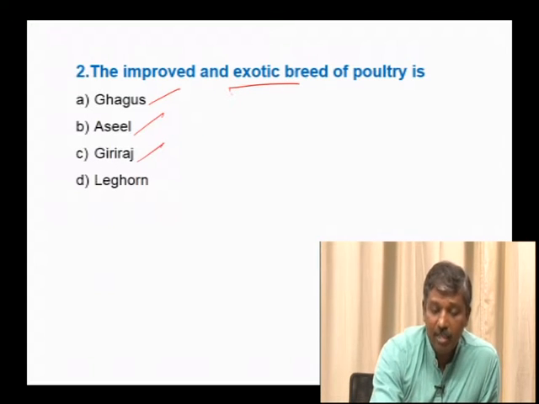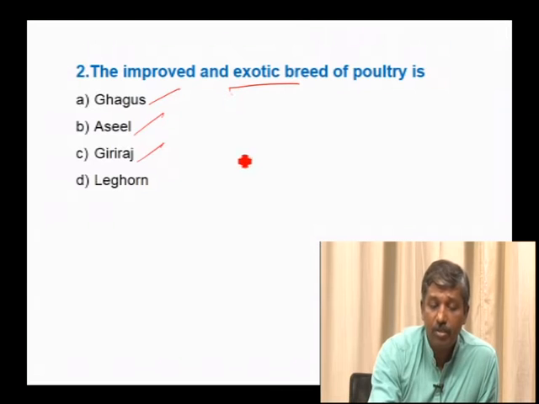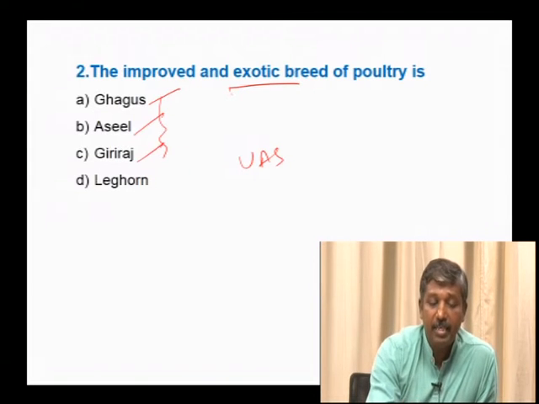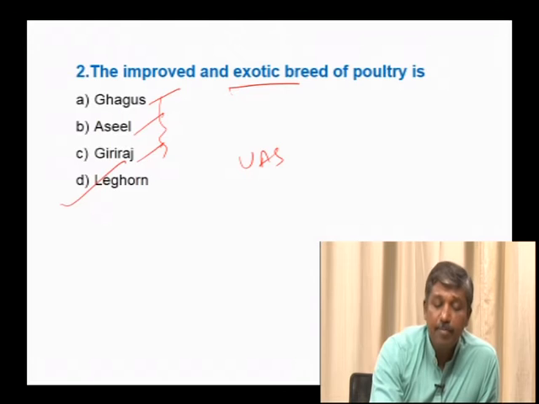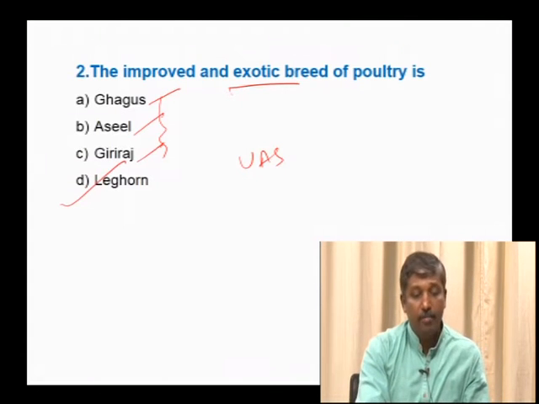Asil is also an indigenous breed reared in Punjab, Tamil Nadu, etc. Giriraja is a cross breed produced in the University of Agricultural Science. Hence these three are indigenous breeds, whereas Leghorn is an exotic breed which has been imported from other countries. Hence Leghorn is the exotic breed.